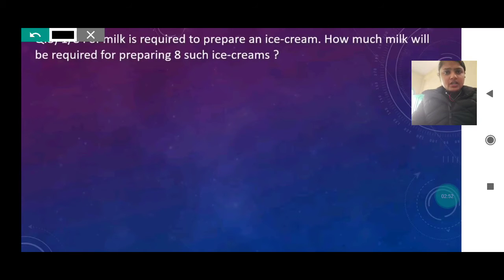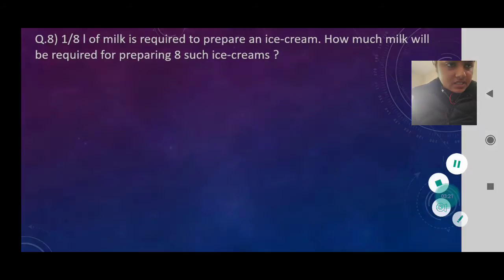Another question. The question is 1 by 8 liters of milk is required to prepare an ice cream. We need 1 by 8 liters of milk to prepare one ice cream. How much milk will be required for preparing 8 such ice creams? Same type of question, only the digits are changed. If for preparing 1 I need 1 by 8, then for preparing 8 how much do I need? Just see.